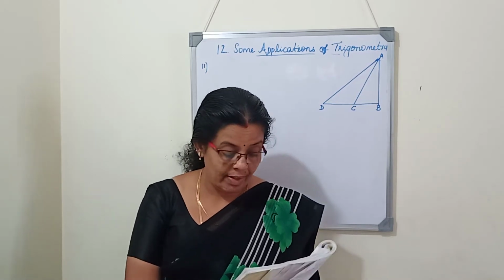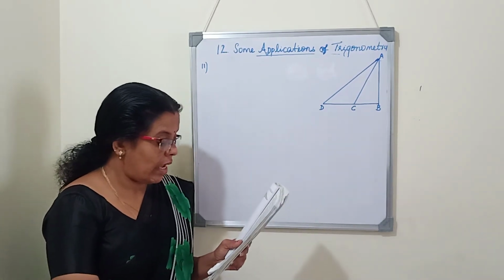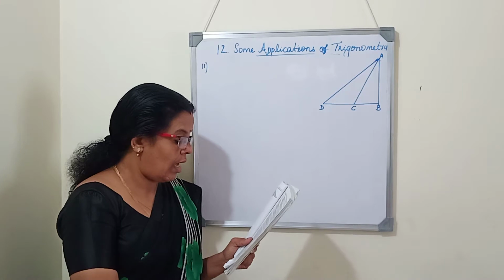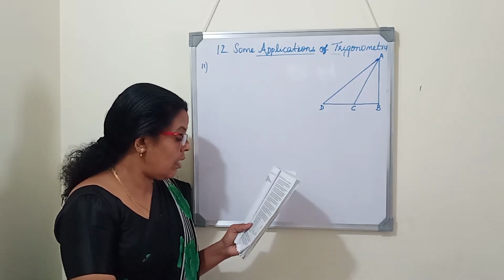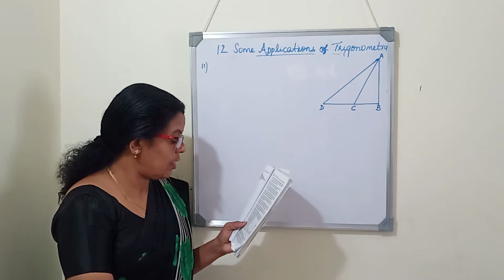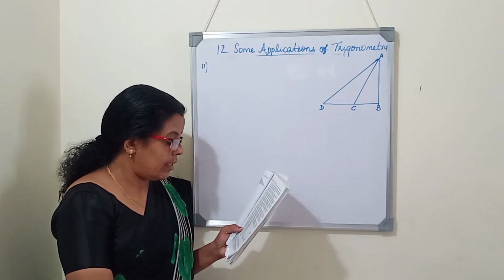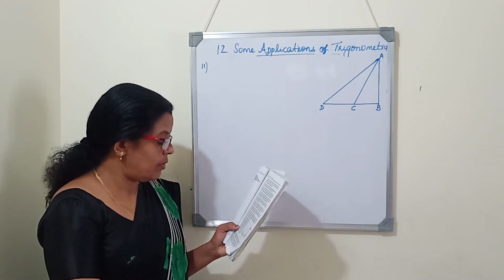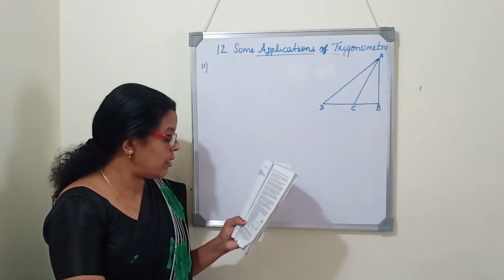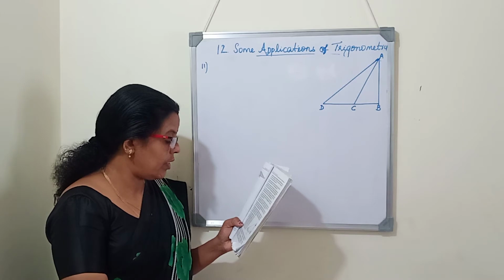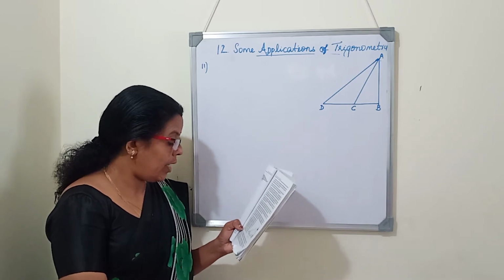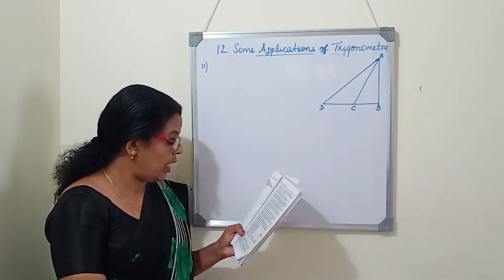Question number 11. A TV tower stands vertically on a bank of a canal. From a point on the other bank directly opposite to the tower, the angle of elevation of the top of the tower is 60 degree. From another point 20 meter away from this point, on the line joining this point to the foot of the tower, the angle of elevation of the top of the tower is 30 degree. Find the height of the tower and the width of the canal.